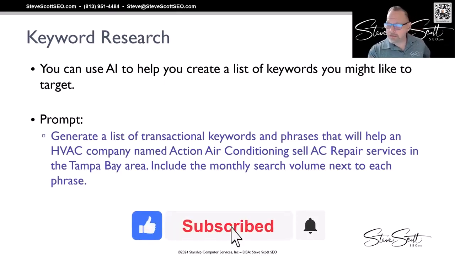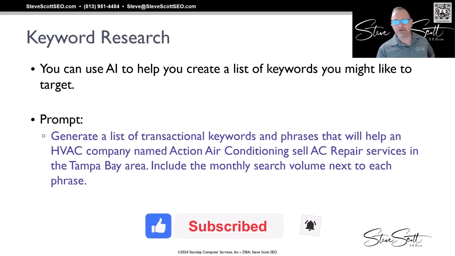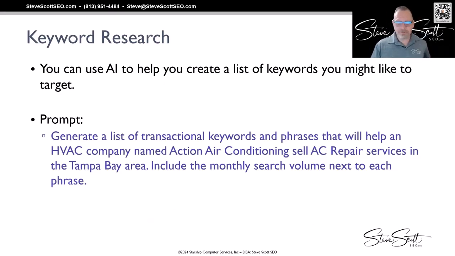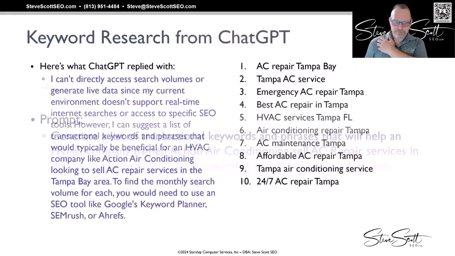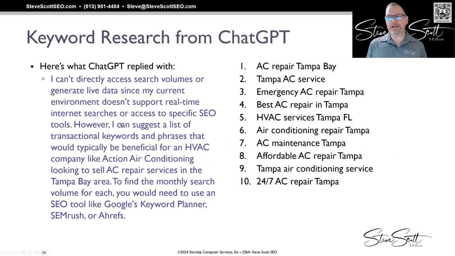I also included the locale, Tampa Bay area. And I asked it to include the monthly search volume next to each phrase. When I did that, this is what ChatGPT first replied with. First it said, and I love this, it came back and said, look, I can't access search volumes or generate live data since our current environment doesn't support real-time internet searches or access to specific SEO tools. However, I can suggest a list of transactional keywords and phrases that would typically be beneficial for an HVAC company like Action Air looking to sell AC repair in Tampa.